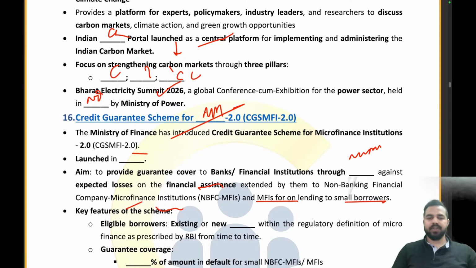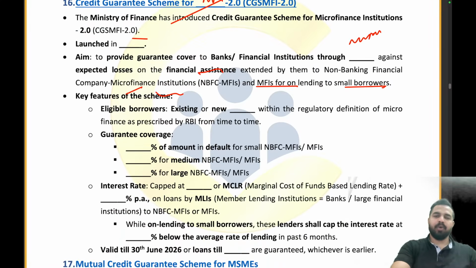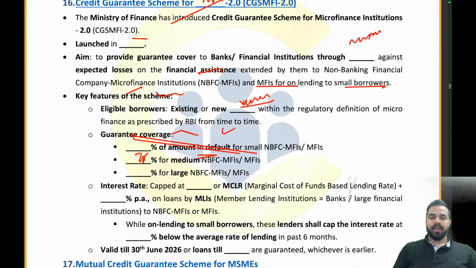The key features of this scheme include eligible borrowers, so existing or new, within the regulatory definition of microfinance as prescribed by the RBI from time to time. Existing or new small or marginal borrowers will be there. The guarantee coverage will be for small borrowers 80%, for medium 75%, and for large 70%.